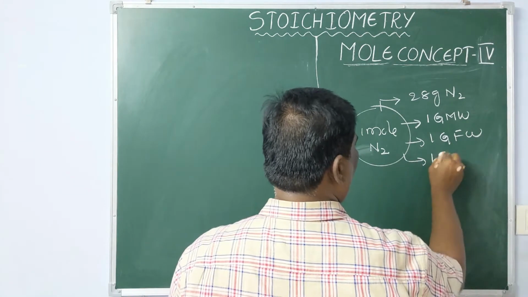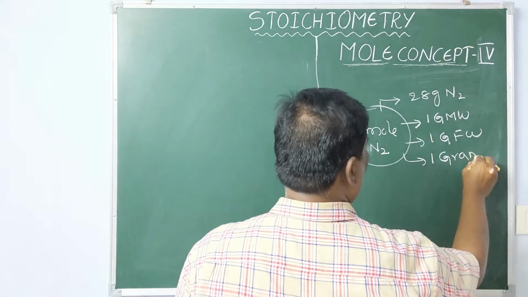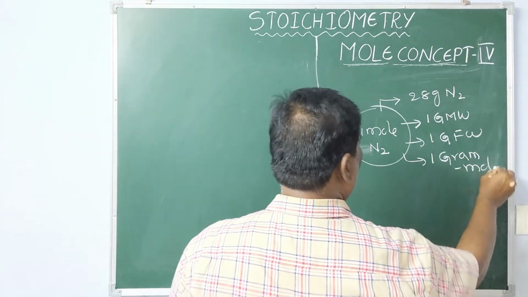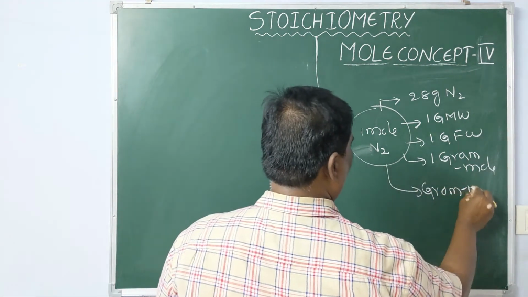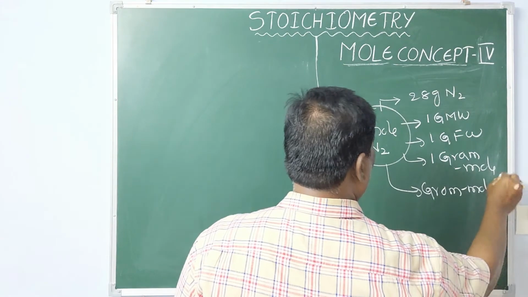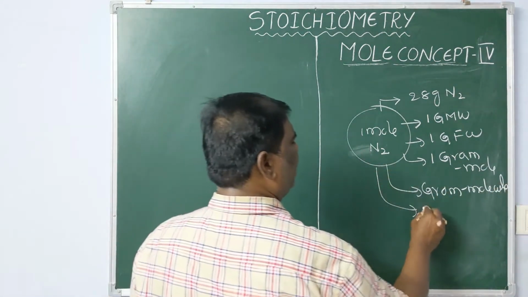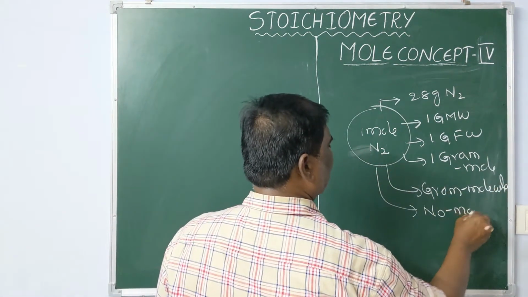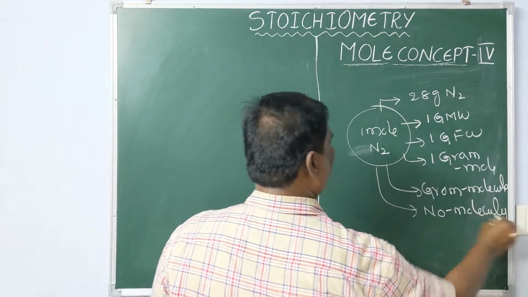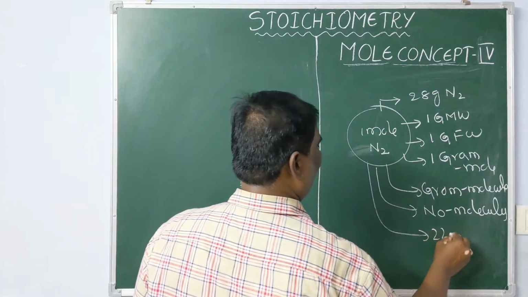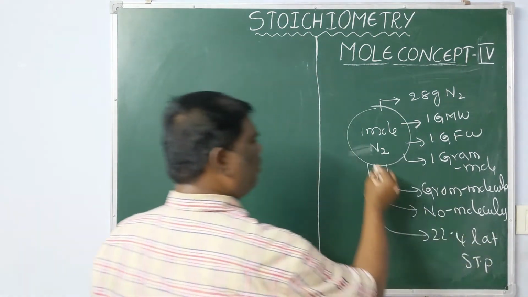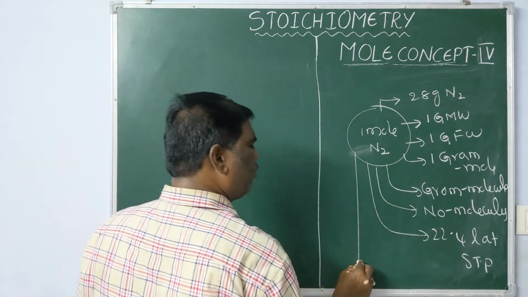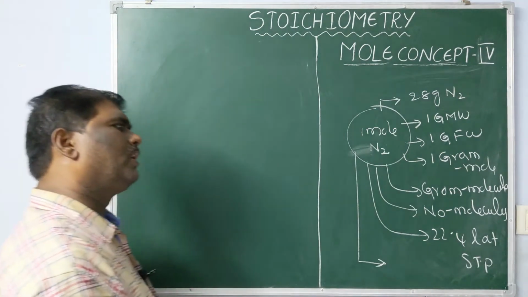This is also known as 1 gram mole, or 1 gram molecule, or it contains Avogadro number of molecules, and the volume of vapors is 22.4 liters.